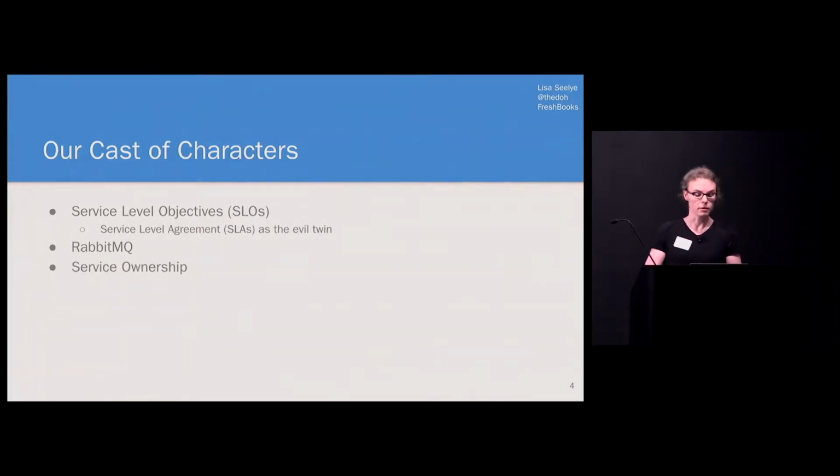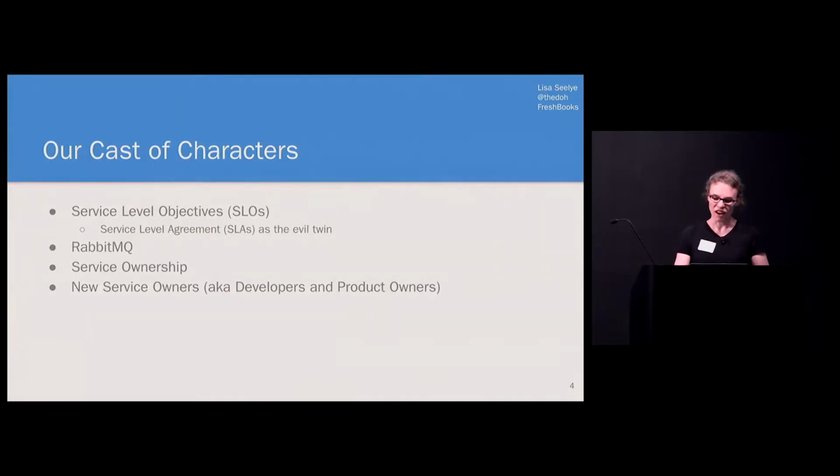Next is service ownership. Now, our vision of service ownership is still in flux at this point, but we envision it as people being responsible for the services that they wrote. What people? Oh, service owners. Service owners are going to be our final players in our story. They're the people or teams that are going to be responsible for the services that they have written. In Agile, those might be product owners, for example. Those service owners are going to be empowered to create SLOs and direct work with those services so that we can improve the service or redirect work to improve the service back to the objective.